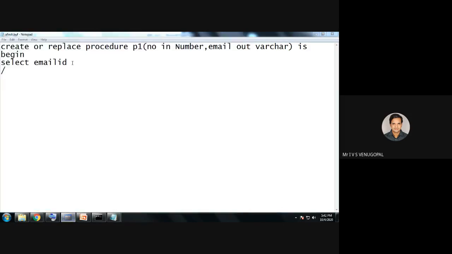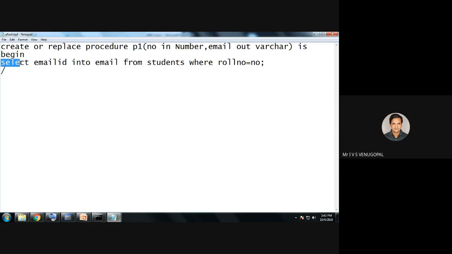Select email ID into the variable email, from students table where roll number equal to number. So this is the query.